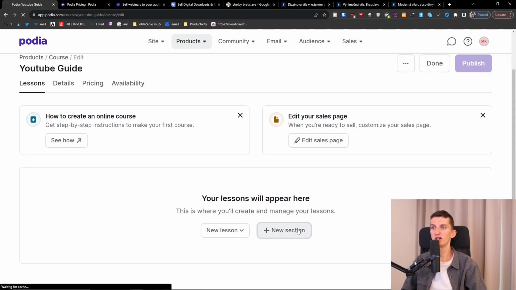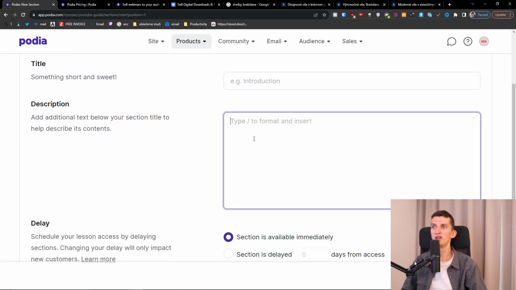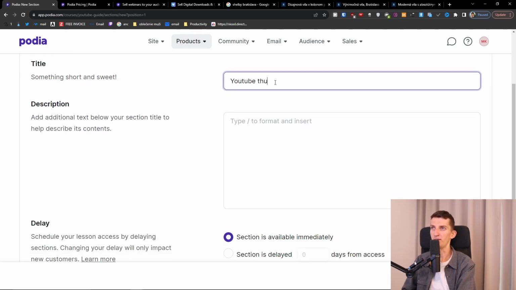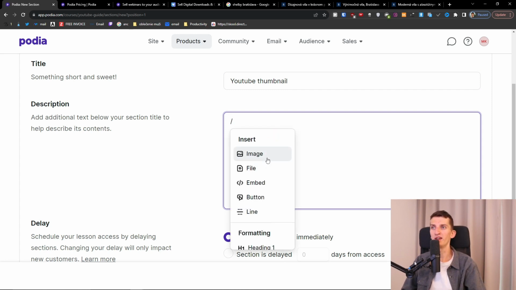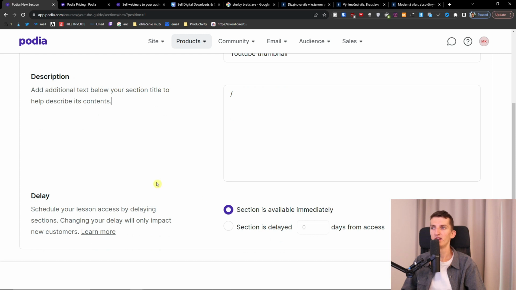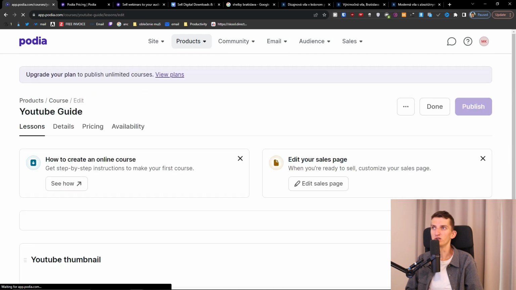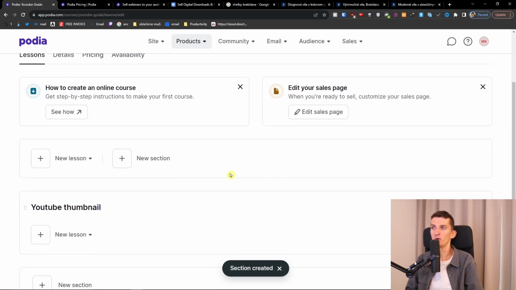First, when you click section, it's going to be, let's say, YouTube thumbnail. You can add a description about it, where you can add an image, file, embed, button, line, and headings, right? And what you can do is have drip delay content where the sections are delayed 1 day or 2 days, so you know that people will still be coming back to your site and to your course and they will watch it.